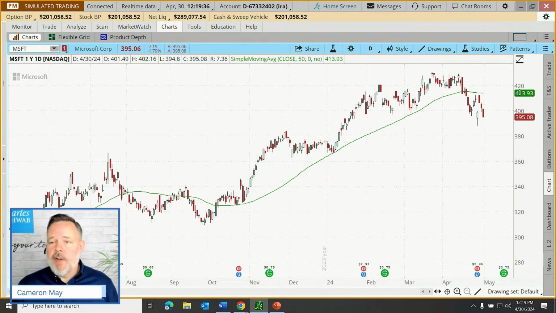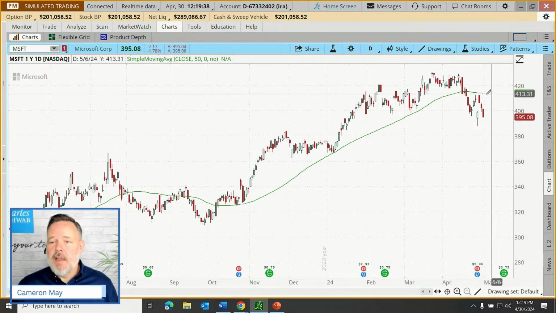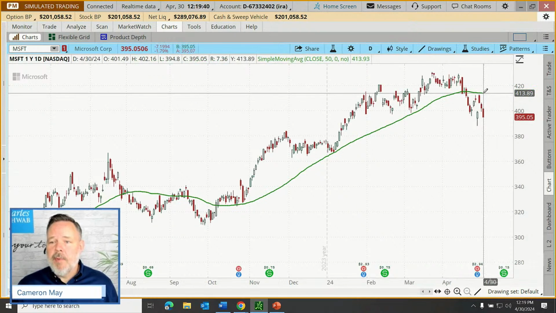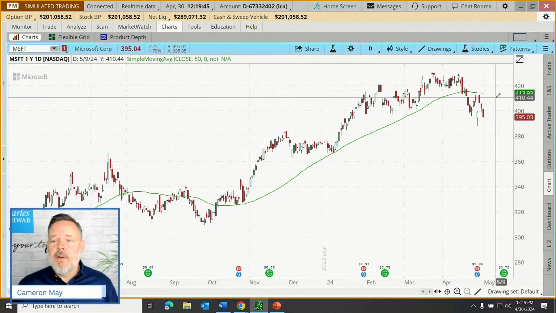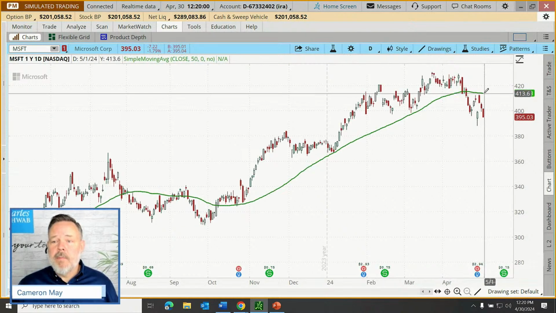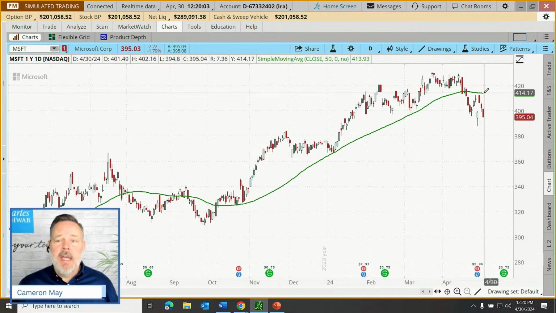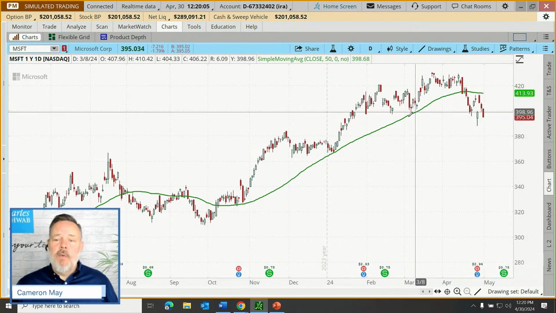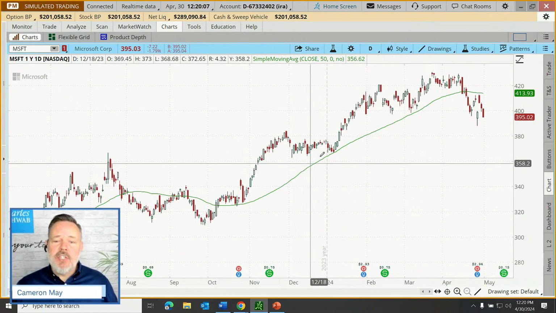Okay, you'll notice there's a number over here to the far right, 413.93, that lines up pretty nicely with the current value of this moving average. What this is telling us is that over the last 50 days, since I chose 50, it's looking back over the last 50 days, and telling me that the average closing price of Microsoft has been $413.93. So right now you can see today's price is below the average for the last 50 days. And we can see that over time, that average price changes.